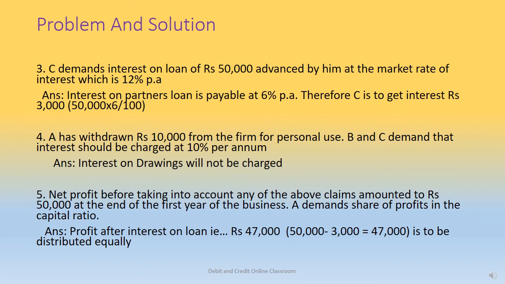And again, A demands share of profits in the capital ratio. A is demanding that because he has put in more amount. But in the absence of the partnership deed, we cannot allow it. So that is to be distributed equally. In the absence of the partnership deed, or if the partnership deed is silent in the case of profit sharing ratio, then the profit has to be distributed equally.